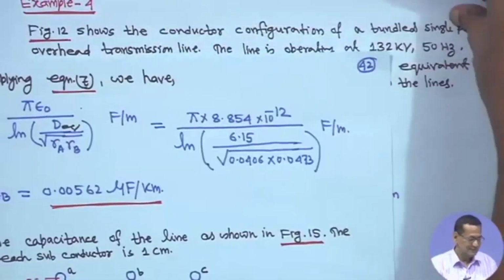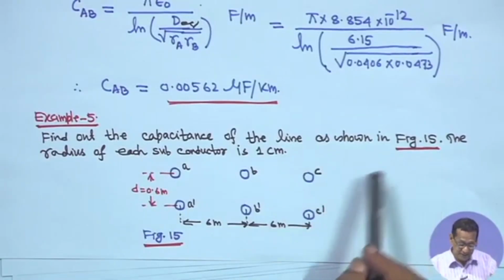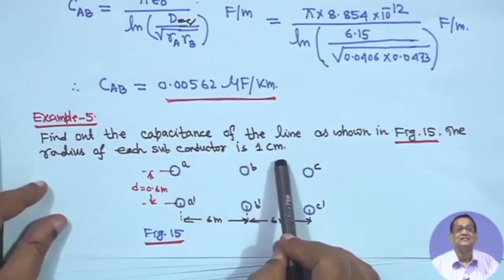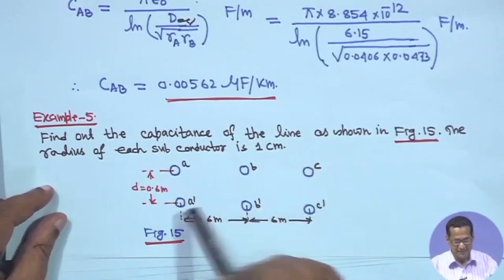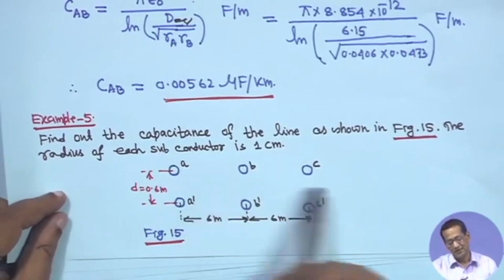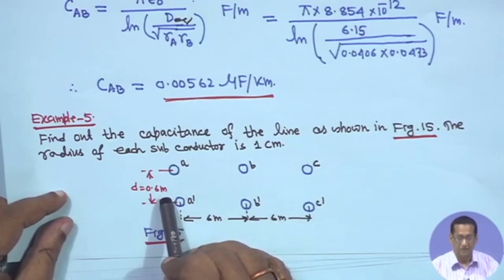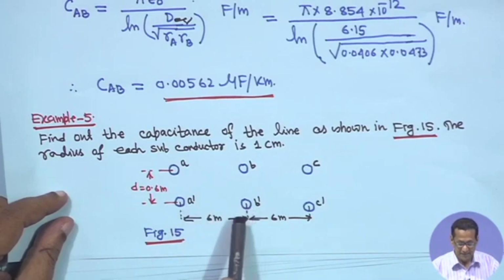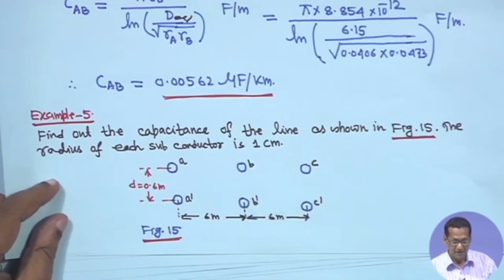The next one is: find out the capacitance of the line as shown in figure 15. This is figure 15, right. The radius of each subconductor is 1 centimeter. So, A B C, A dash B dash C dash, that means in each phase two conductors are there, and the horizontal spacing between these two conductors is 0.6 meter, right, and between any two phase conductors, A dash B dash or B dash C dash, it is 6 meter. These things are given. So, you have to find out the line capacitance.